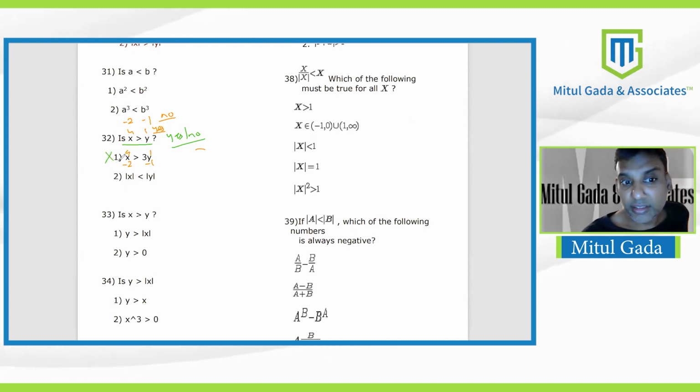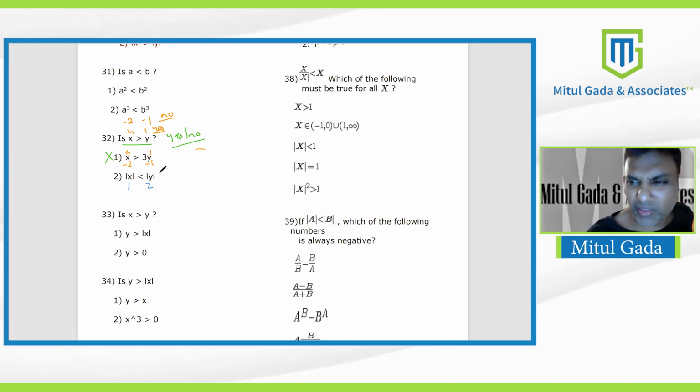One alone is insufficient. Any doubt in what I've just explained in statement 1? Okay. Statement 2: mod x less than mod y. Start with any random values, 1 and 2, our favorite values. The question becomes, is 1 greater than 2? You say no, 1 is not greater than 2. So you get an answer of no. I got a no. I'll try for a yes.